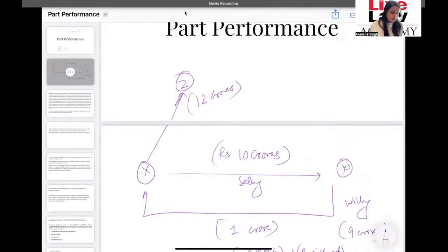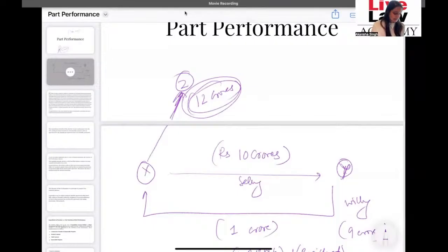I have not actually completed the entire sale deed, which has a lot of formal requisites, right? I have not done that. And therefore, what I can do is that I will transfer this property to Z for 12 crores. Okay. This is what X does in this situation.